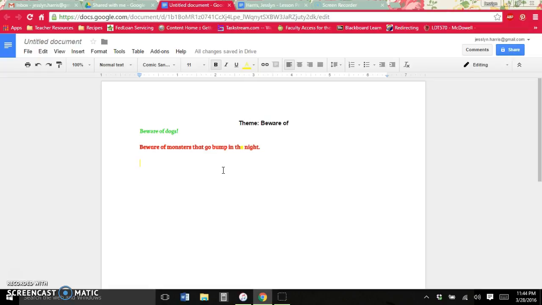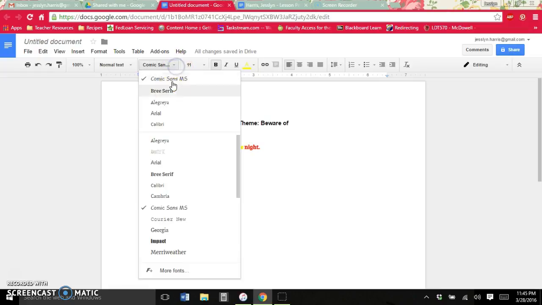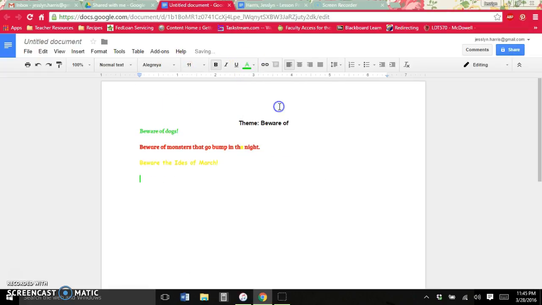So let's say then our writer in yellow decides to write, because it's at the end of March, let's say, Beware the Ides of March. So now I know that that person wrote in the E here in yellow, but they also wrote this next line down here. Fantastic. You're just going to keep going. So notice these don't meet our 15 word length requirement. So now whoever wrote in green would need to come back later and write more.